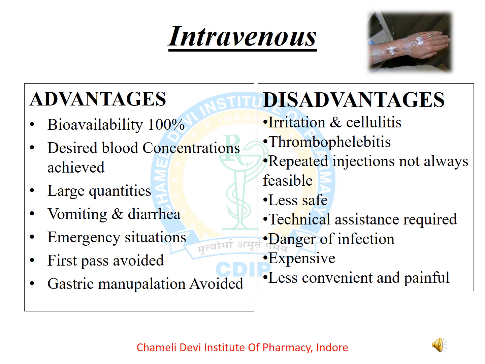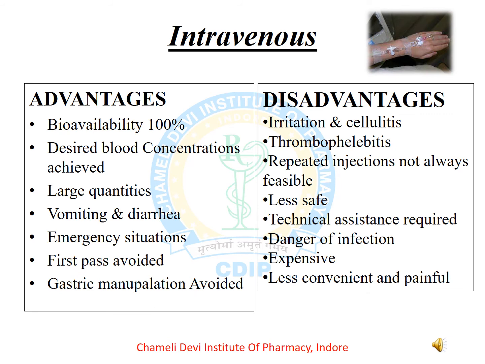Large quantities can be administered via intravenous route of drug administration. In case of vomiting and diarrhea, it is very useful. In emergency situation, intravenous route of administration quickly gives the more effect. It avoids first pass metabolism, so avoids gastric manipulation also.